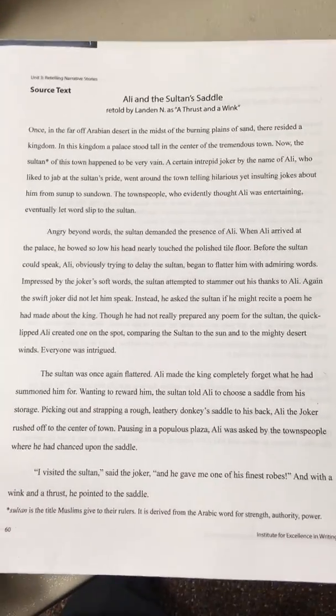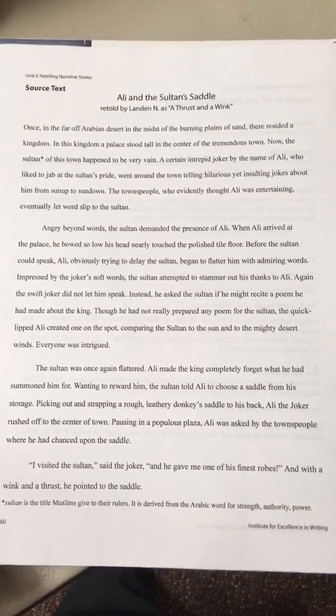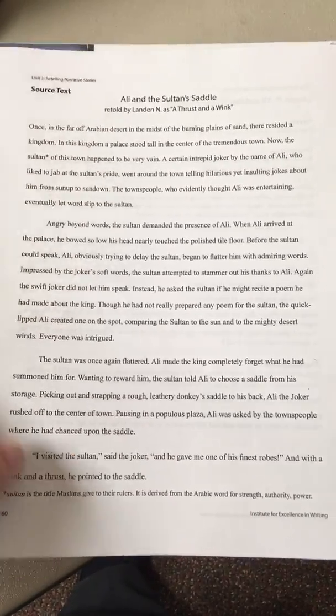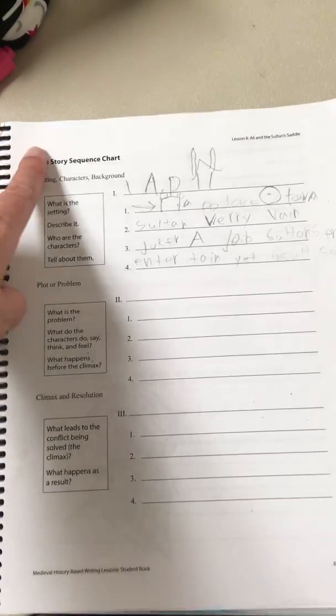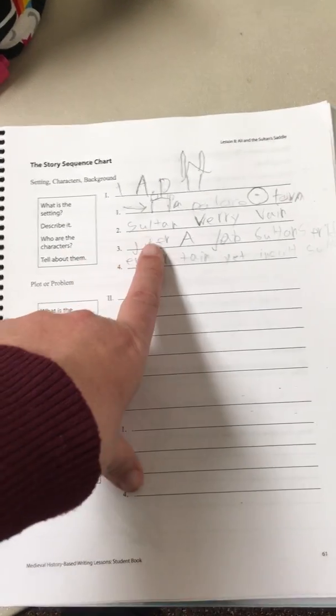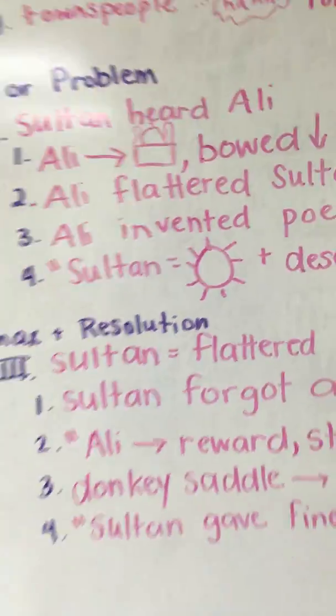So this week's story is Ali and the Sultan's Saddle, which you can read, and you should do that now. Pause this if you haven't already read it, and read Ali and the Sultan's Saddle. And then we've got the story sequence chart. The story sequence chart has questions down the side, but we don't answer those in complete sentences, we keyword outline them. So let's take a look at what I came up with, okay?